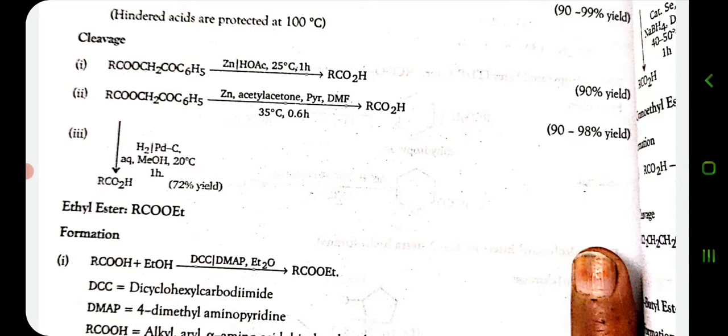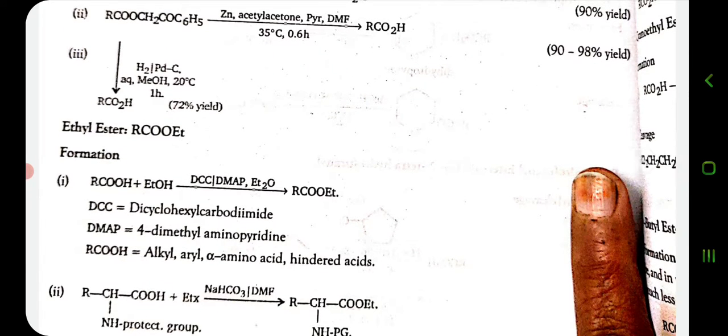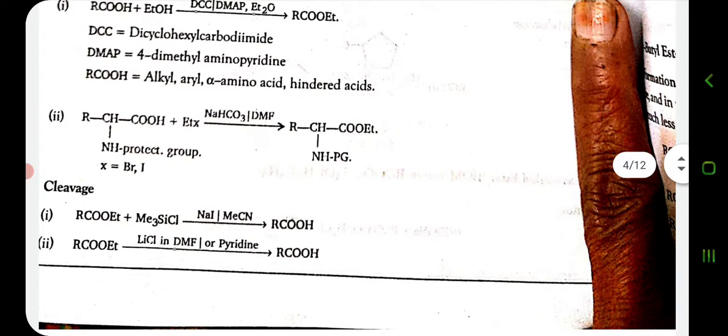Ethyl esters are prepared from reactants which contain the carboxylic group, and when the carboxylic group is treated with dicyclohexylcarbodiimide or 4-dimethylaminopyridine, where the carboxylic group contains the alkyl, aryl, alpha amino acids, then these are converted into ethyl esters, and these ethyl esters can be cleaved, and we will get the carboxylic group.